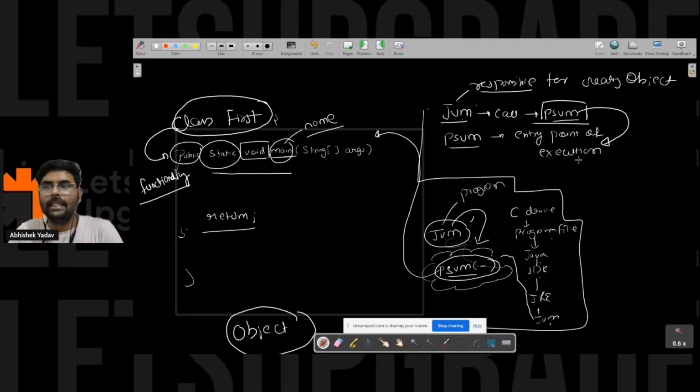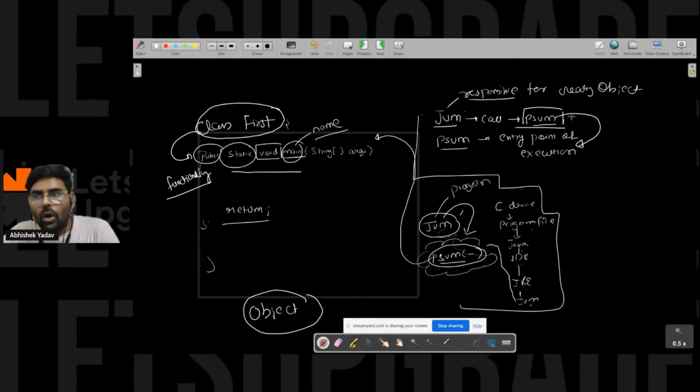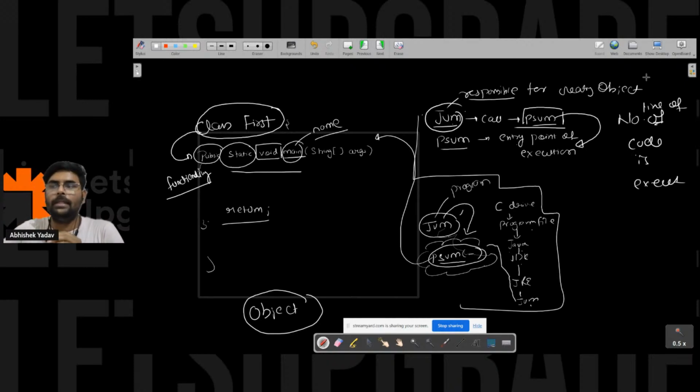Since I have not called public static void main, no line of code is executed. So how will JVM create the object? Here there is a conflict in the statement, right everyone?